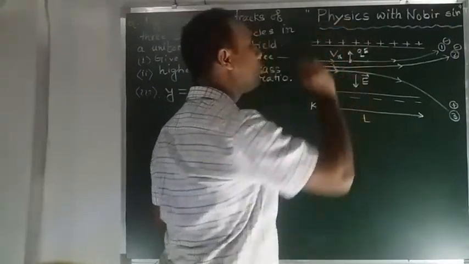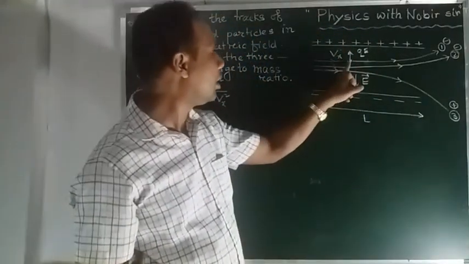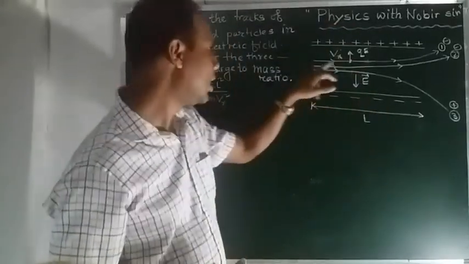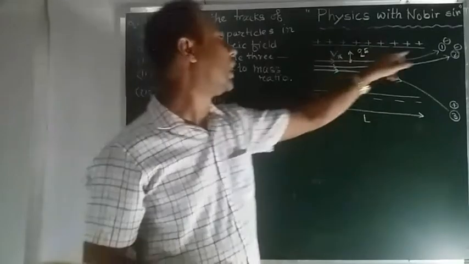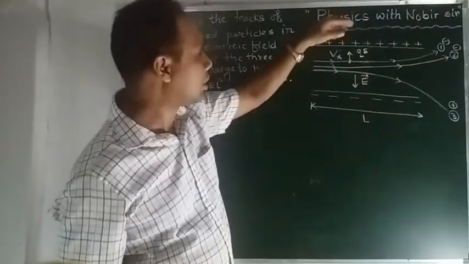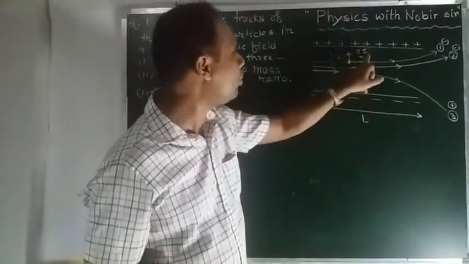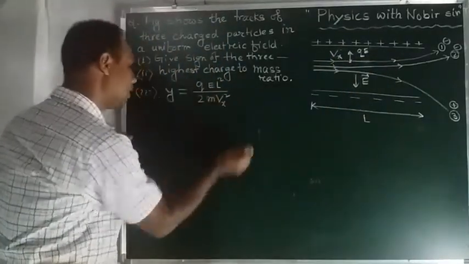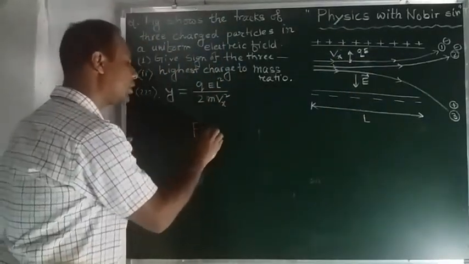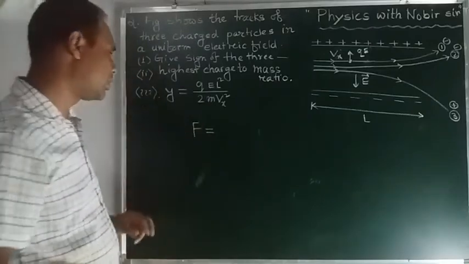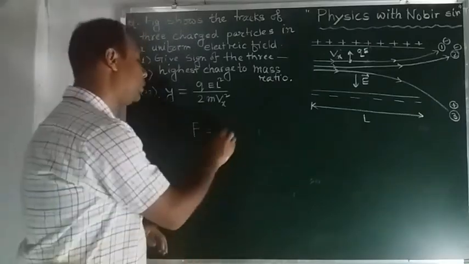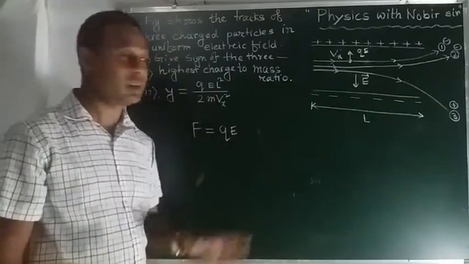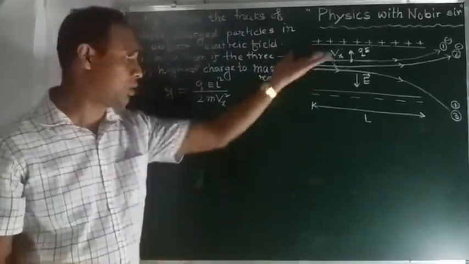It will be Q into E. The electric field is downward, so the force is upward, because it is a negatively charged particle. The amount of force is QE. This is the magnitude of the force; the direction I have already mentioned.